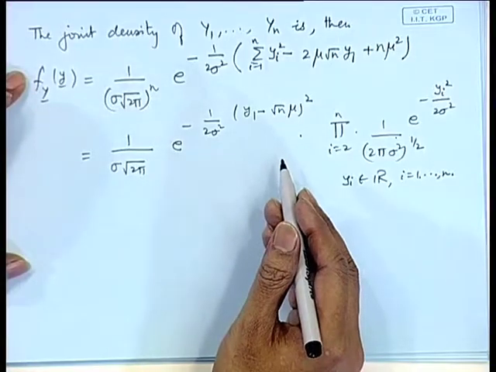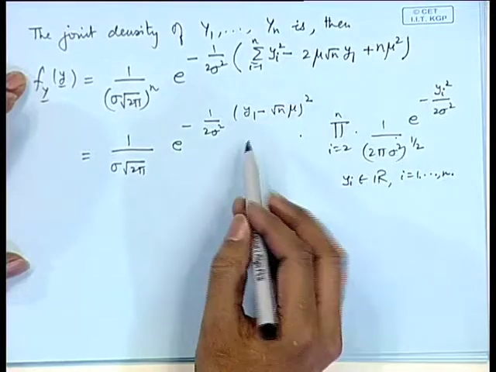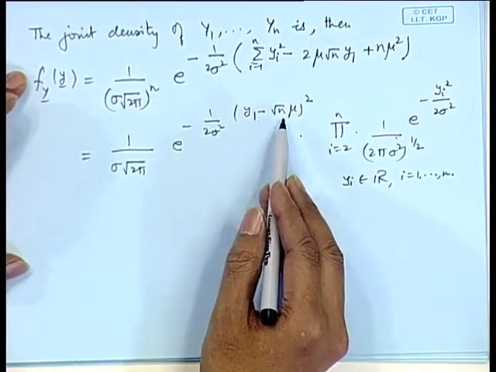So, if we integrate with respect to the y_i's, we will get individual terms, that means y_1, y_2, ..., y_n are independent. And we are also able to say that these y_i's are independently normally distributed because of the form of the density.